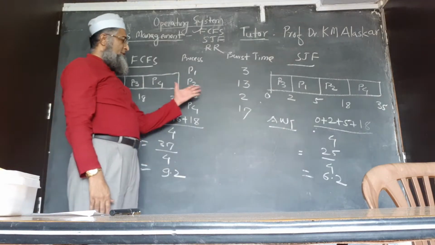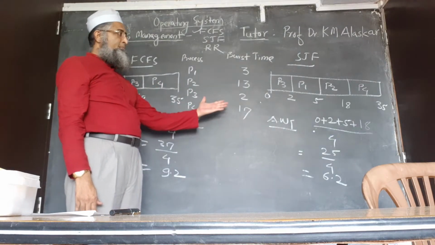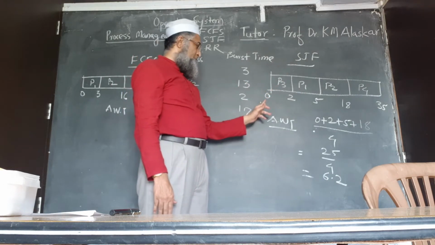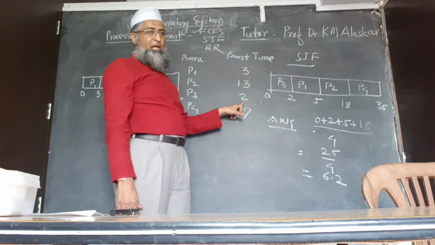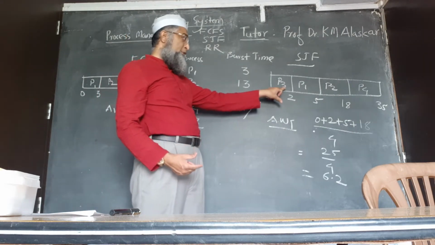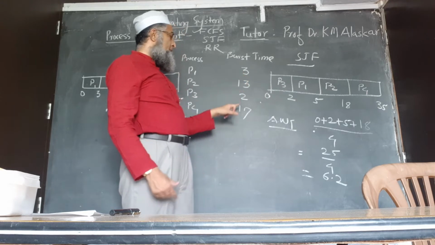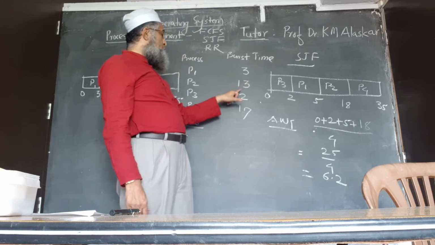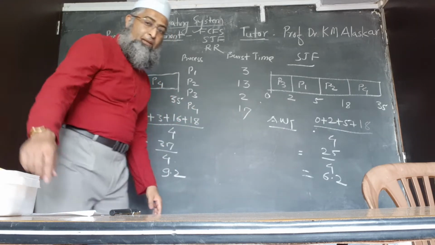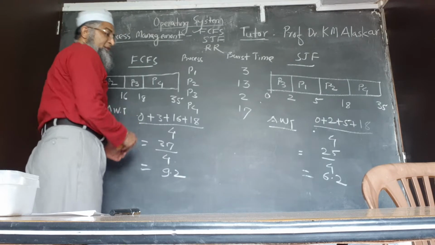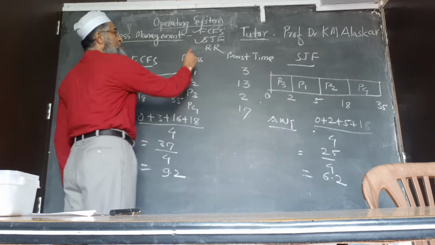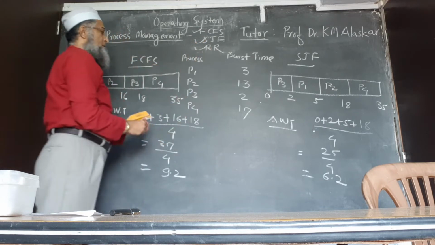The same problem, the same example, we carried out with the help of SJF. The first chance goes to the job that requires less time, less burst time. So preference is given to P3 first, then P1, then P2, and then P4. Now the same example we will consider, but we will use a different method. We already finished FCFS and SJF, and now we are going to see round robin scheduling.